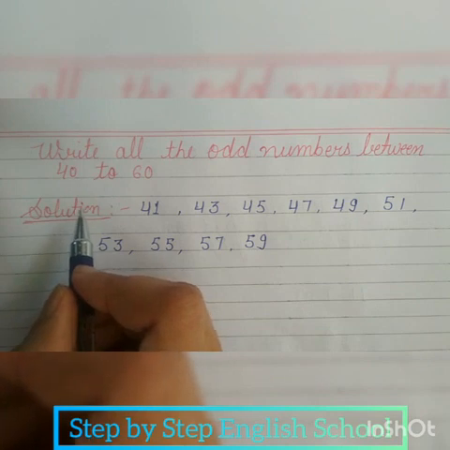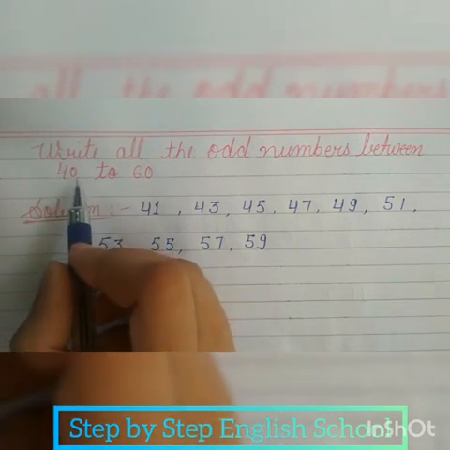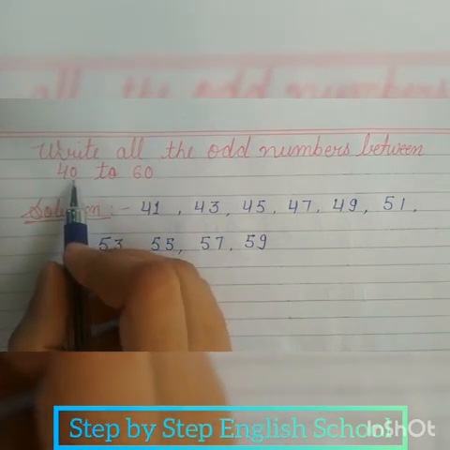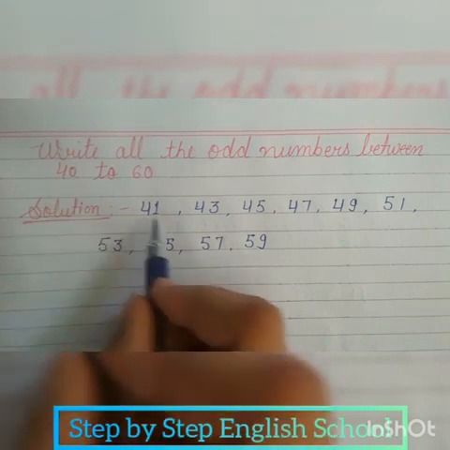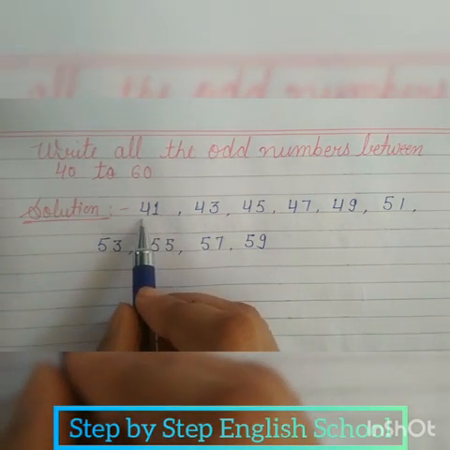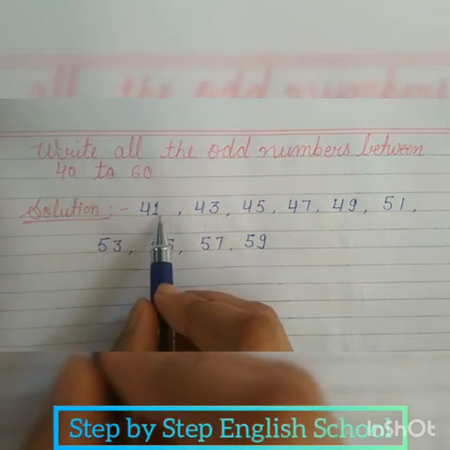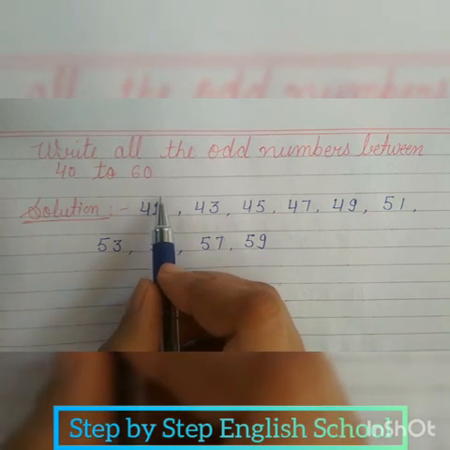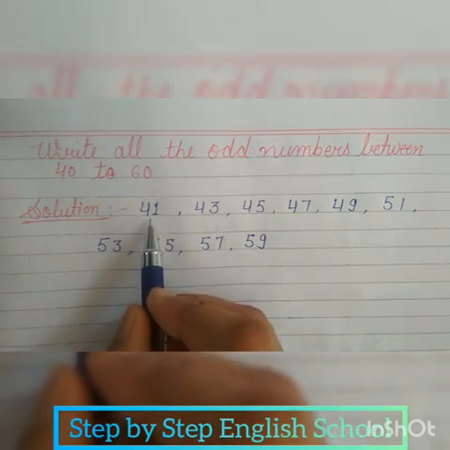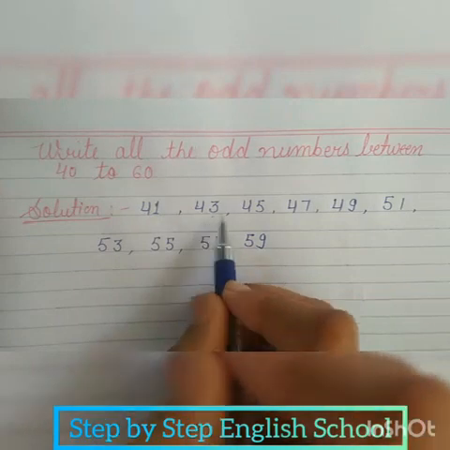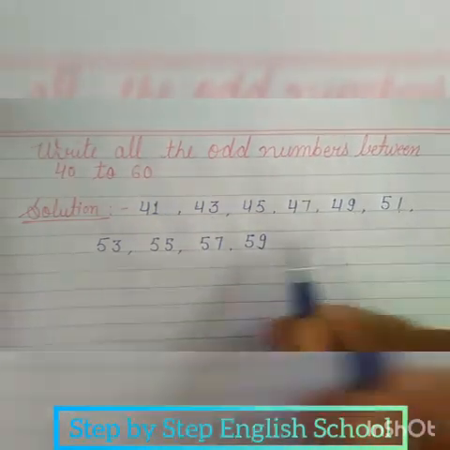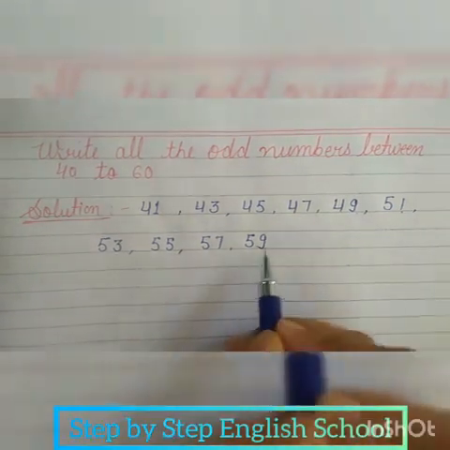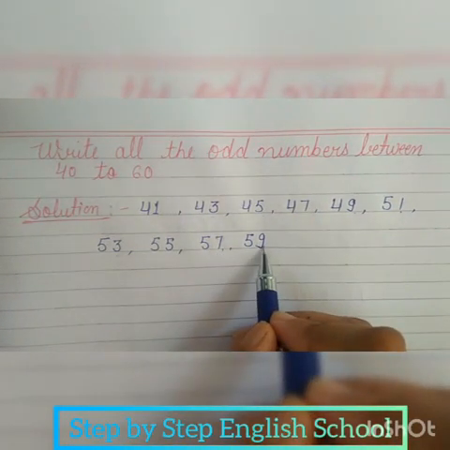Now start with 40. 40's ones place number is 0, so it is not an odd number. So we write 41. In 41, 1 is on ones place, so it is an odd number. 43, 45, 47, 49, 51, 53, 55, 57 and 59.